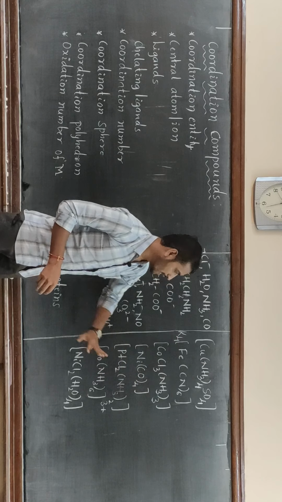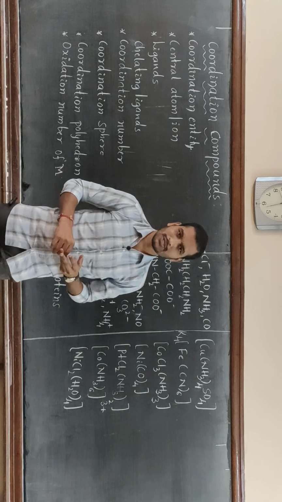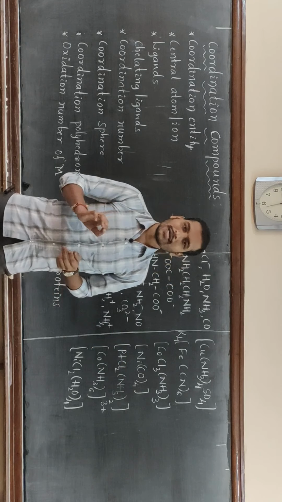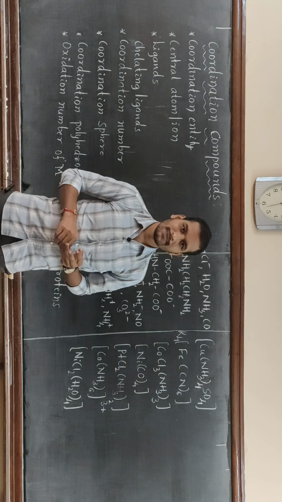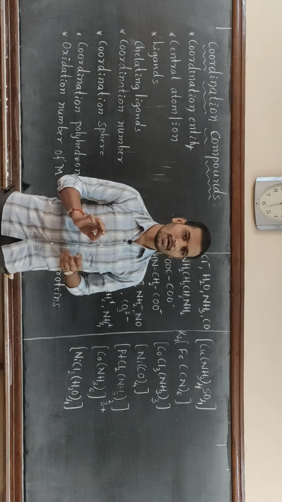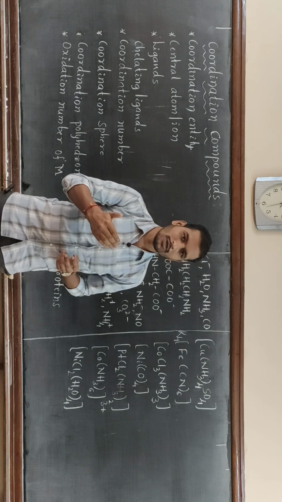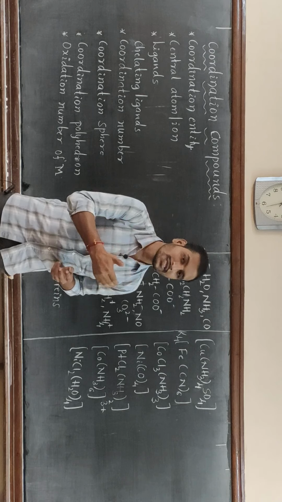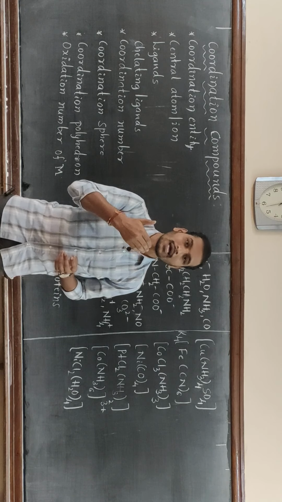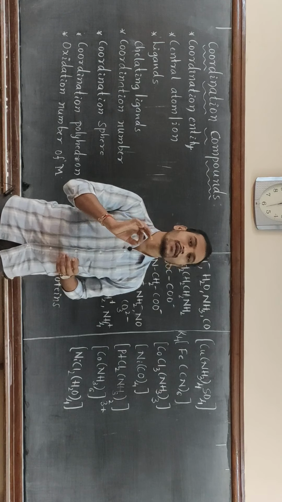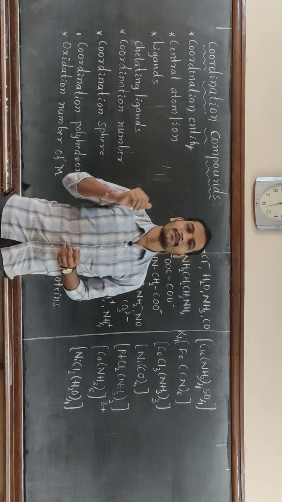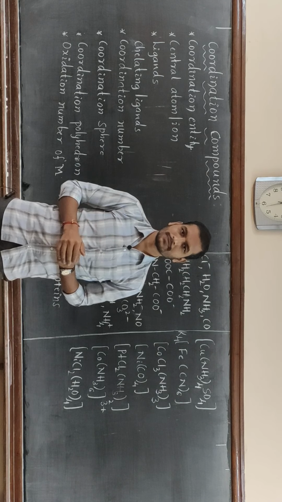These are all examples of ligands. Here ligands can be defined as those which, in a coordination compound, donate a pair of electrons and ligate to the central metal atom or ion through coordinate bonds, and are called ligands.